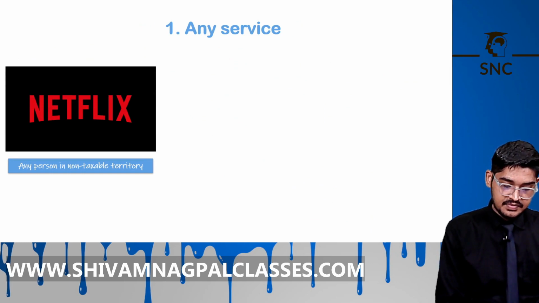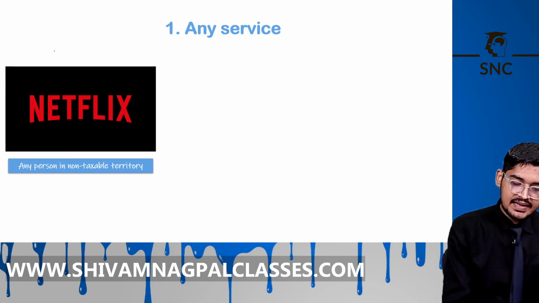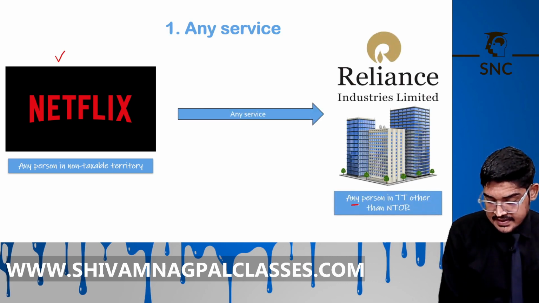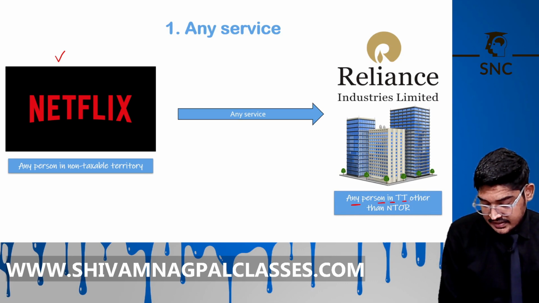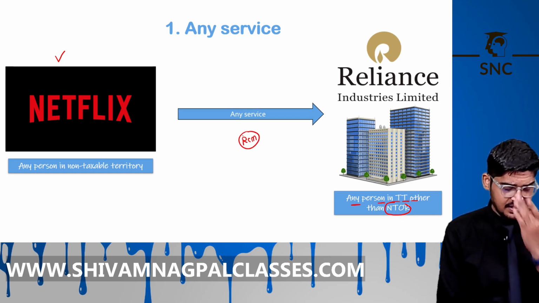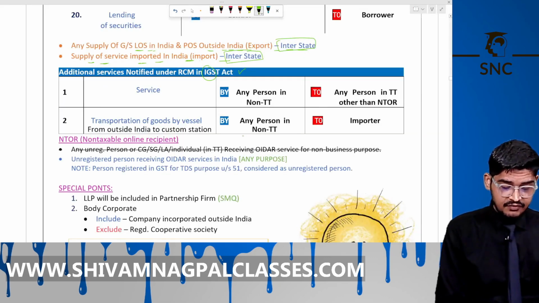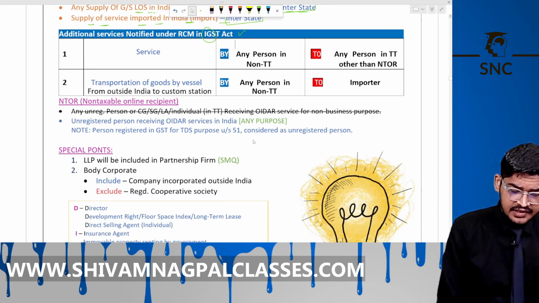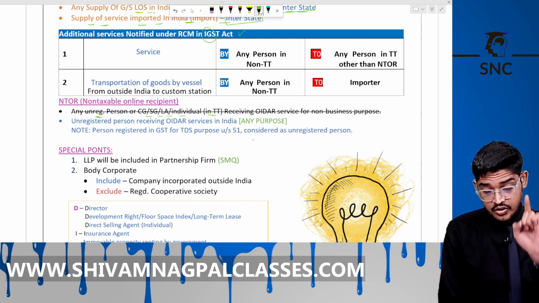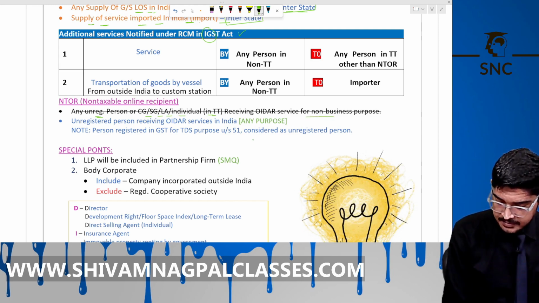Any services by any person in the non-taxable territory, like Netflix services, taken by any person in the taxable territory other than NTOR, then RCM will apply. So what do you mean by the NTOR? There is a recent amendment in the definition of NTOR. Earlier it was an unregistered person or CG/SG/LA individual in the taxable territory receiving OIDAR services for non-business purpose.